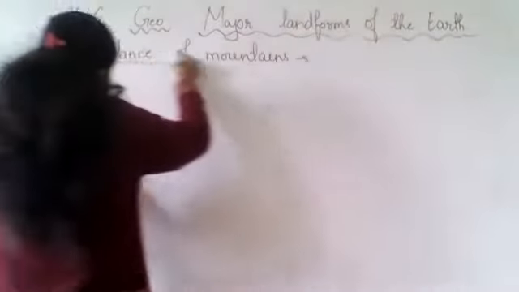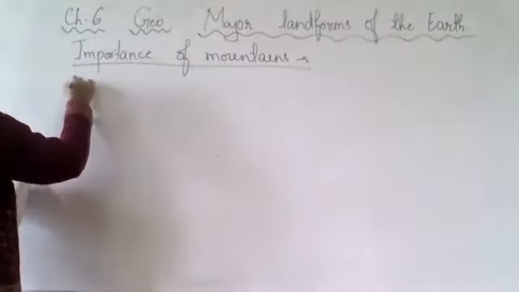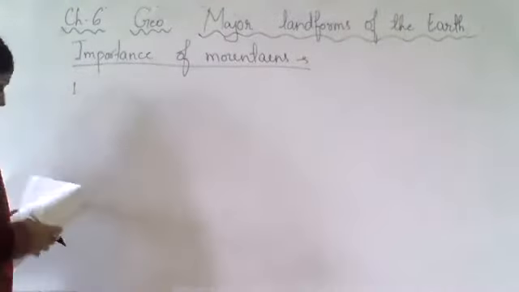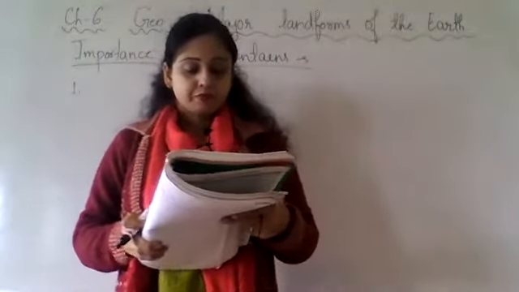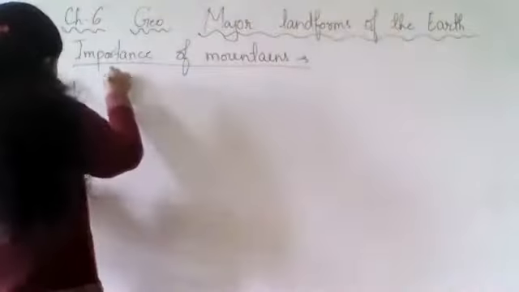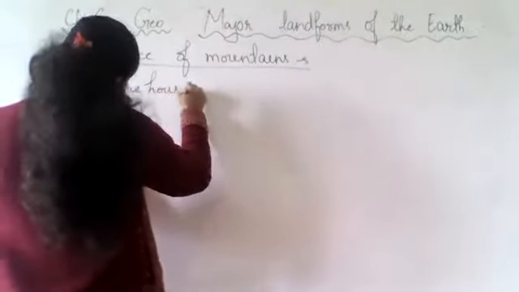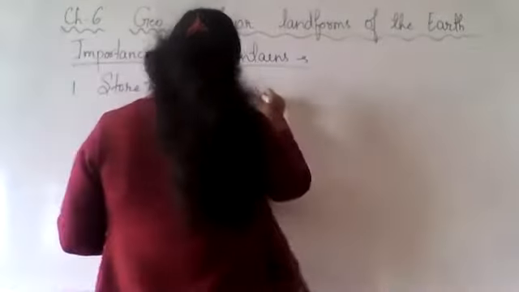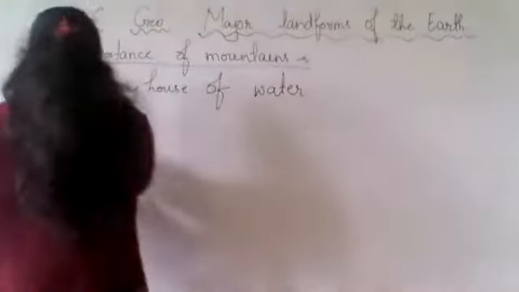So, in this, first of all, the mountains are the storehouse of water. How are they a storehouse of water?